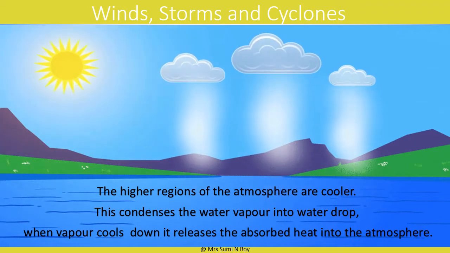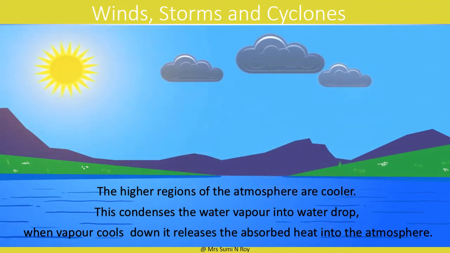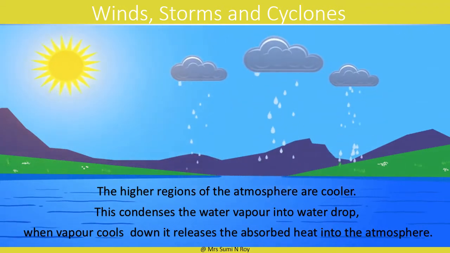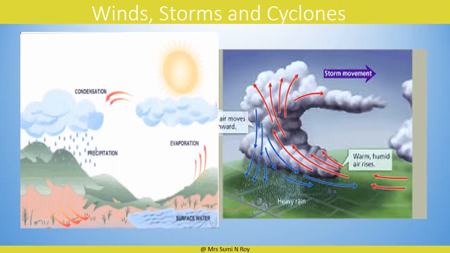When vapor cools down, it releases the absorbed heat into the atmosphere. The heat warms up the air, which once again causes it to rise up. The air from the surrounding areas rushes in. This sequence of events is repeated continuously.